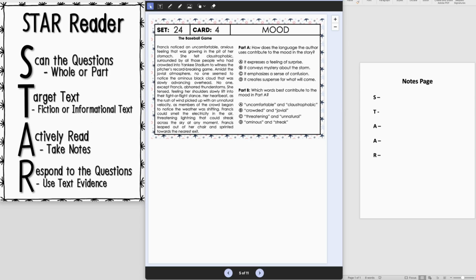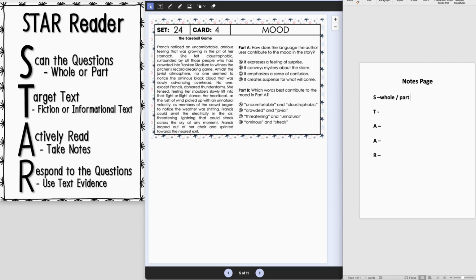So let's begin. We will start by scanning the questions to see if they're whole or part. How does the language the author uses contribute to the mood in the story? Well, mood is kind of the overall whole story. Part B, which word best contributes to the mood in part A? So here we're going to be looking back at specific words, so that's going to be part.